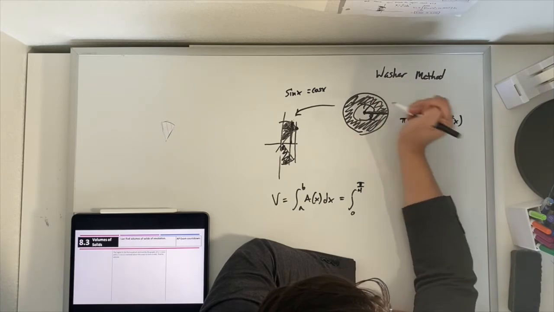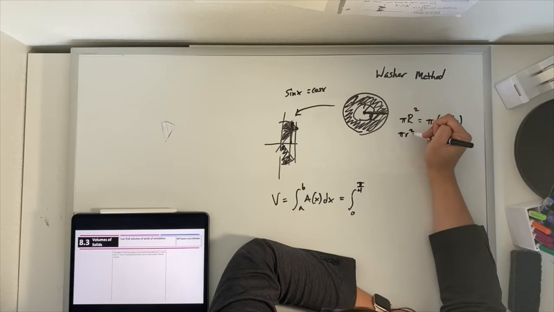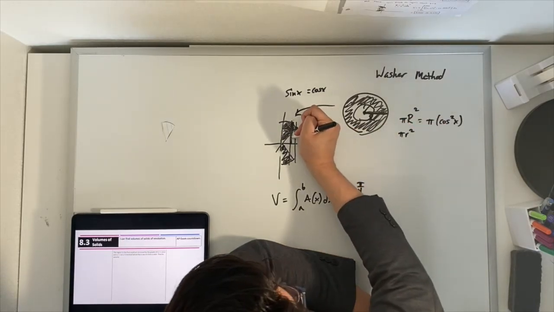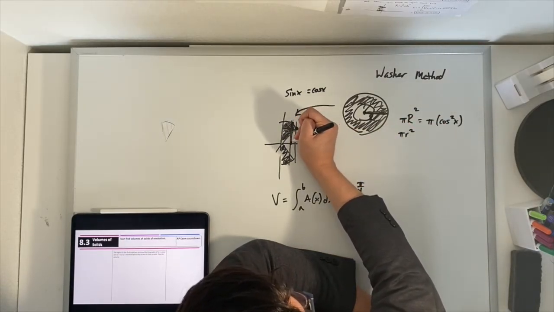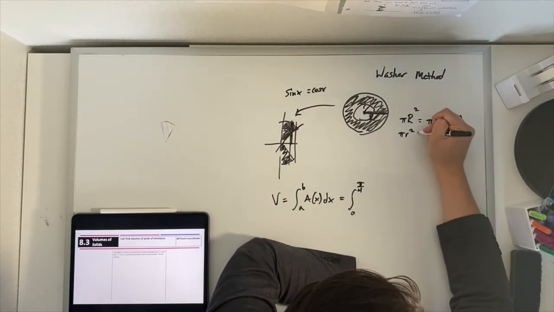And if we just want that filled in area, we need to subtract this smaller area on the inside. I'm going to call that little r, little radius. And the area of that is pi little r squared. And what is little r? That's the distance from the x-axis up to this first function, which was sine.